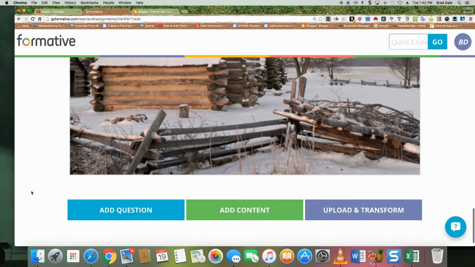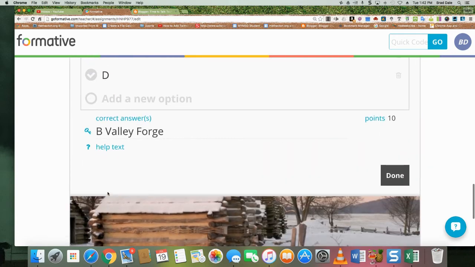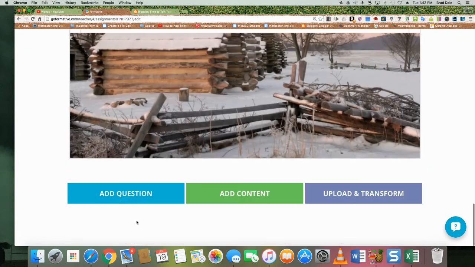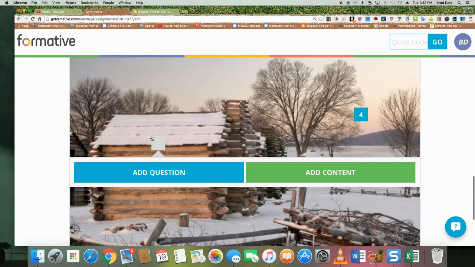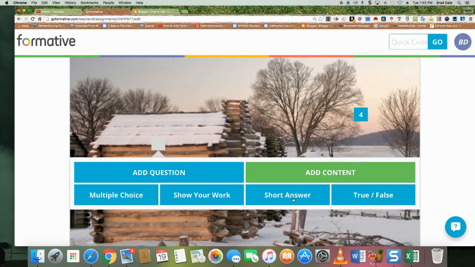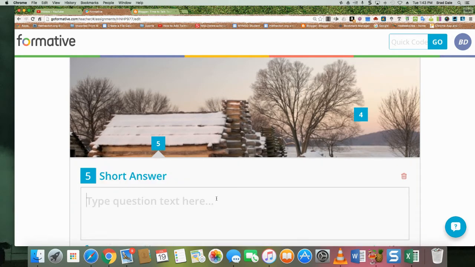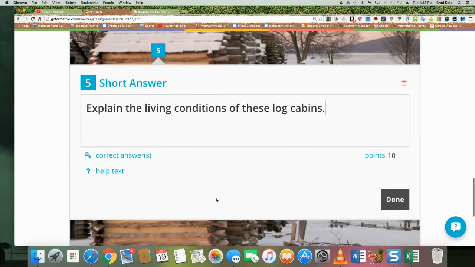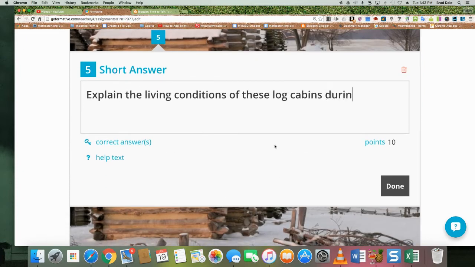And what I'll do next is, actually, I want to add one more. Can I add one more question here? So you can do that. You can click on number 5 there, add a question, and say, let's just say, short answer. Explain living conditions of these log cabins during the Revolutionary War. Okay.